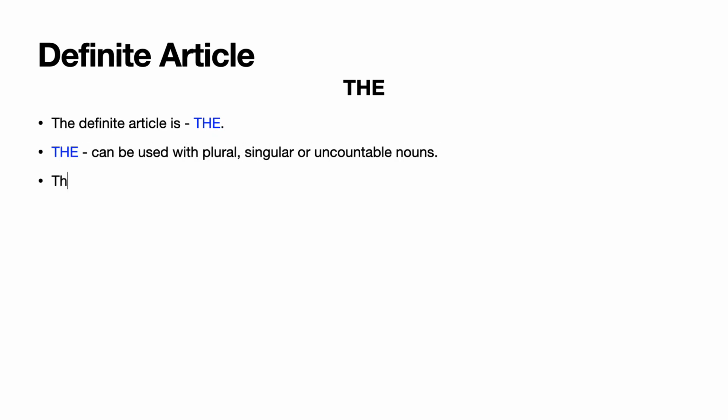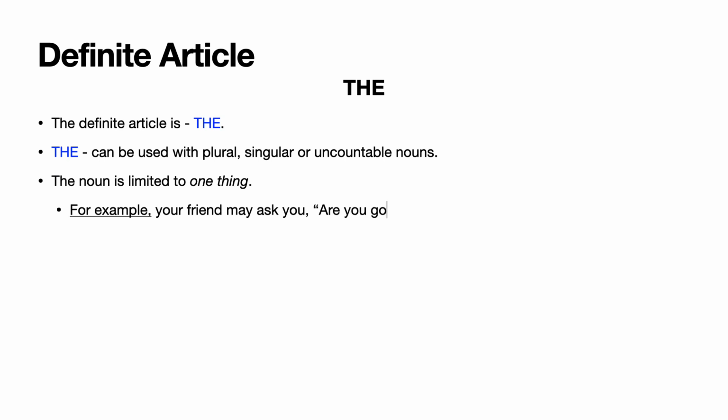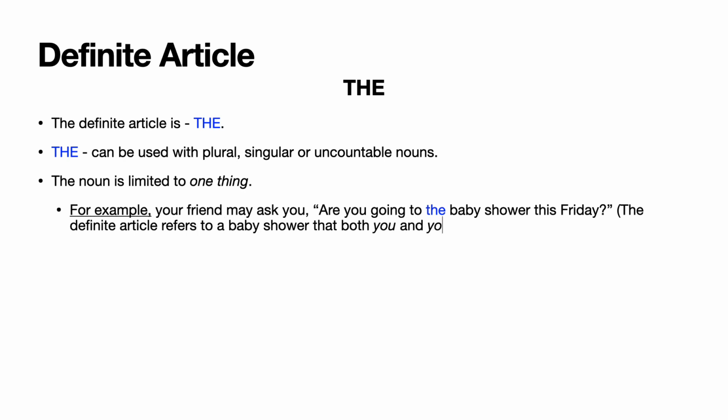Definite article. The definite article is the. The can be used with plural, singular, or uncountable nouns. The noun is limited to one thing. For example, your friend may ask you, "Are you going to the baby shower this Friday?" The definite article refers to a baby shower that both you and your friend know about.